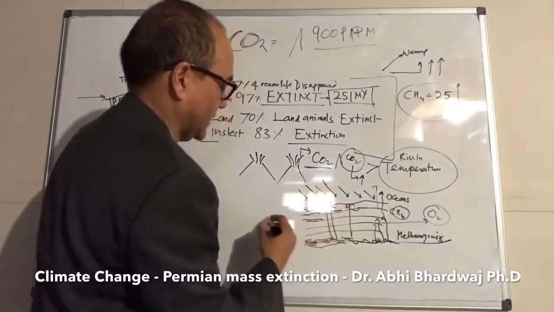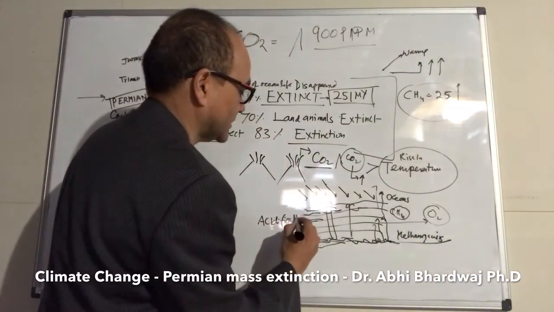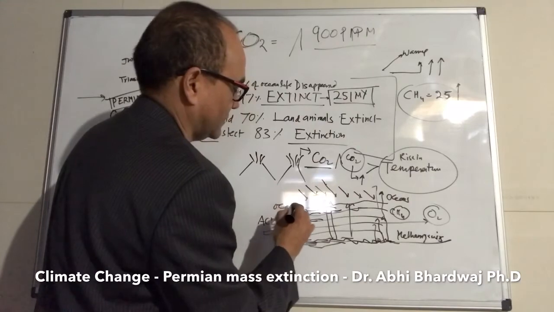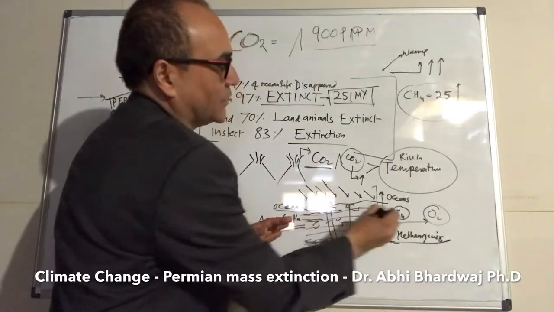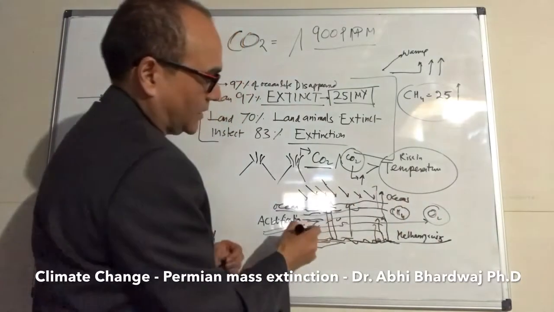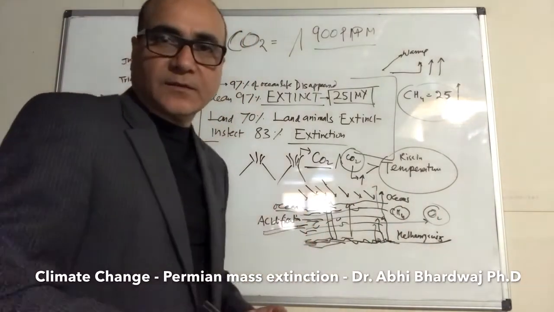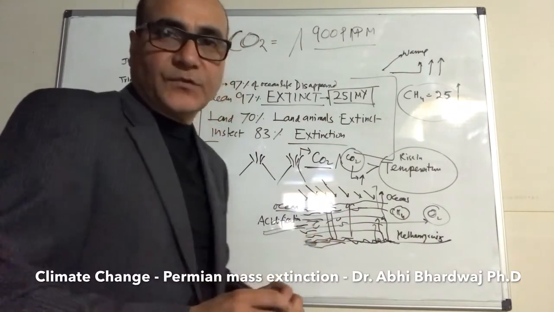What happens in the ocean? It leads to sudden acidification of the oceans, right? And what that leads to is animals starting to die because they are now starved of oxygen, right? So there's no oxygen, and the ocean is more acidic. So it's getting more and more acidic. What other factor happens with that?